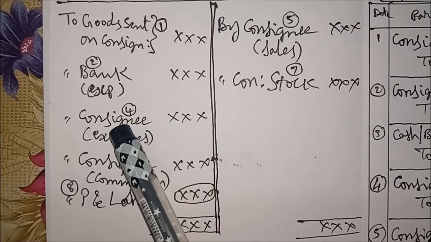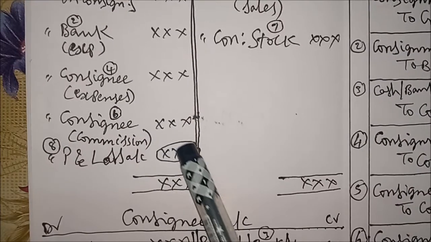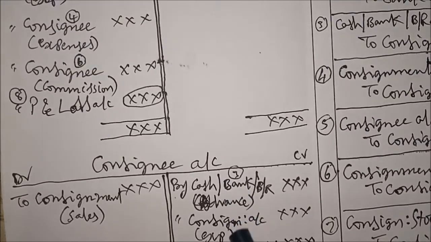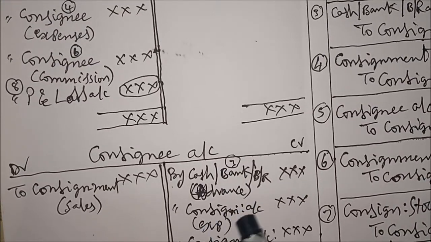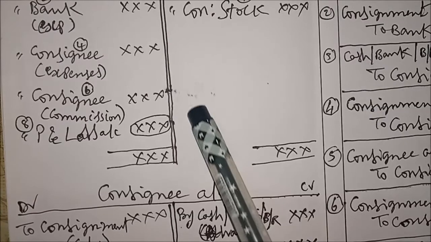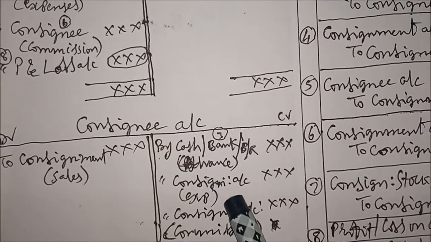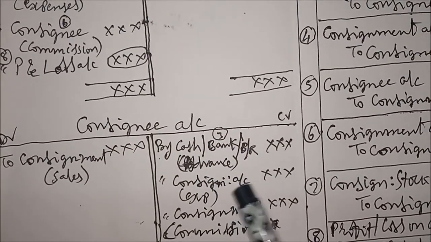In the consignment account, debit side to consignee means we write the same item on the credit side of the consignee account: by consignment account, in brackets expenses. We are taking this debit side item to the credit side of the consignee account as per the double entry system.